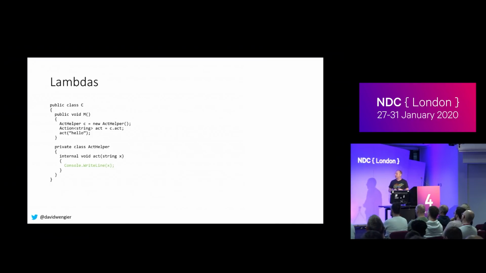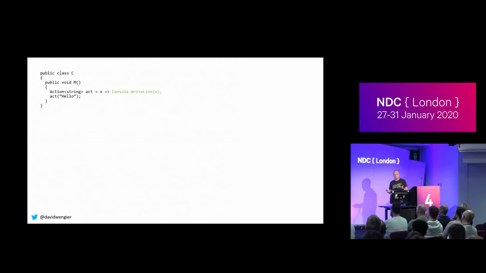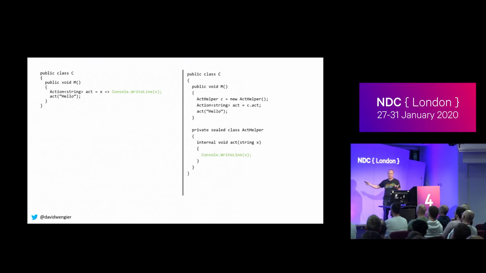So what happens if we close over something? Closing over something means we modify our lambda to refer to something from outside of it. Just to recap, this is our lambda, and this is what it looks like when it's lowered. If I add in a y here, so we're now writing out x plus y, we've defined y locally. So we're closing over y, right? The lambda is using something from outside itself.